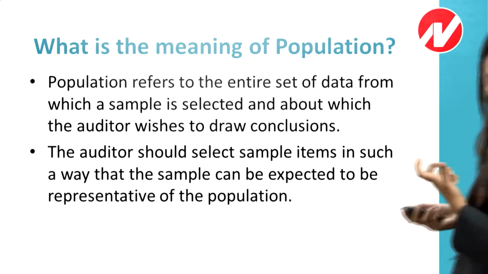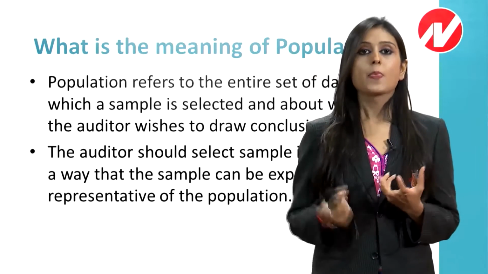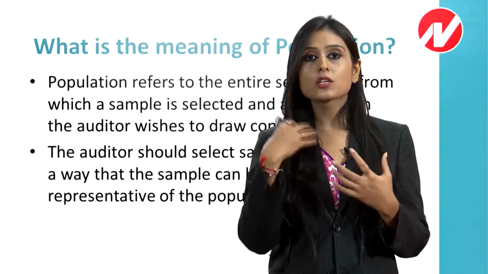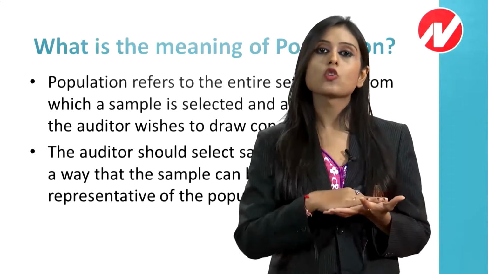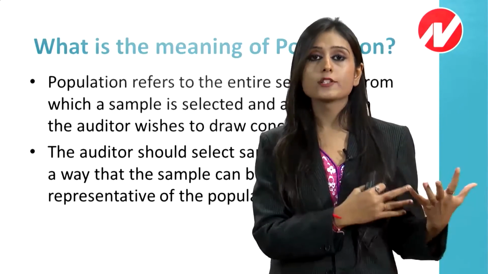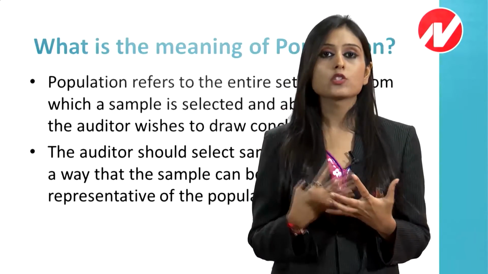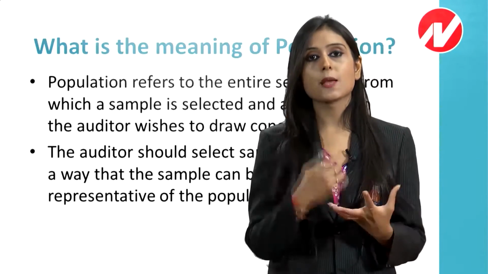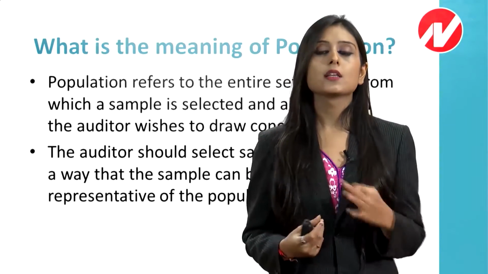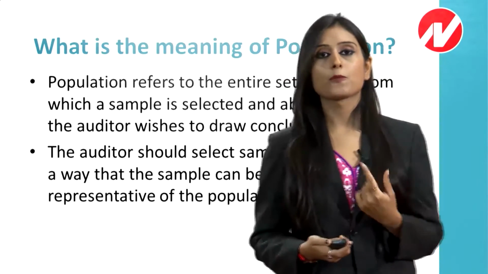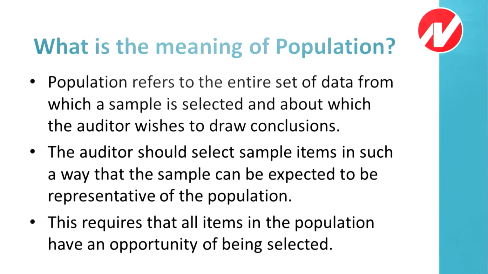Now, while selecting a sample, you need to select it in such a way that it gives us the results the population is trying to derive. But samples should be representative of the population. Sampling can be true also, sampling can be wrong also, but it all depends on your judgment, how you are selecting a sample. If you are selecting a sample that is representative of the population, then your opinion is bound to be correct regarding the entire population. This requires that all the items in the population have an opportunity of being selected. Each and every item should have equal opportunity of being selected.